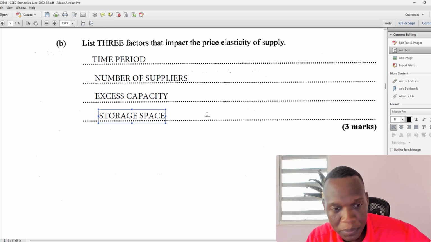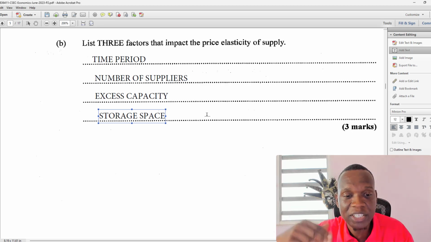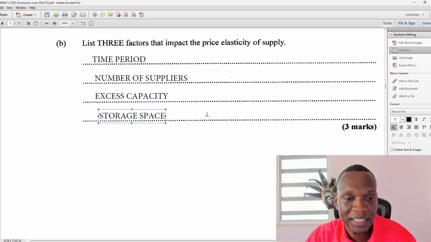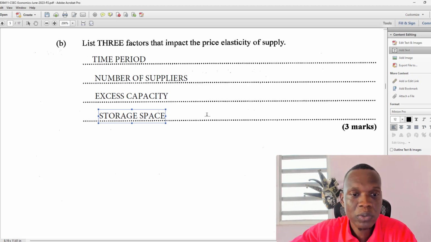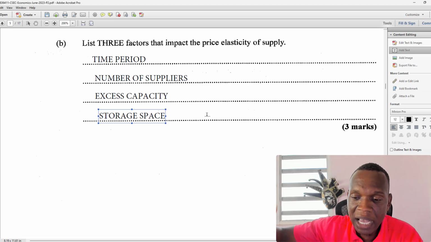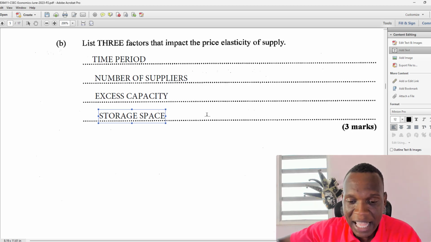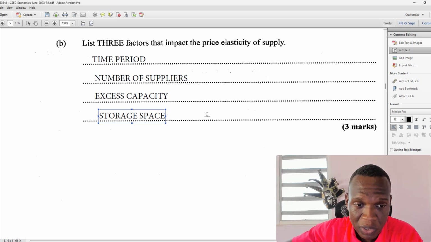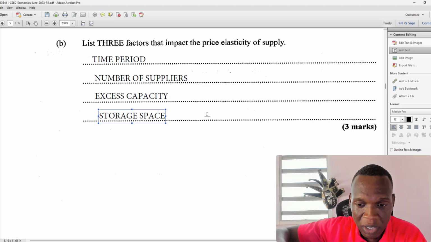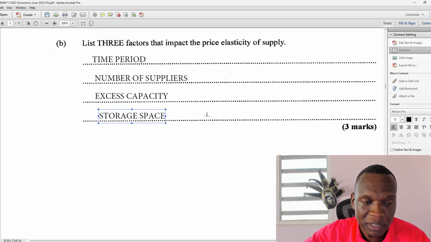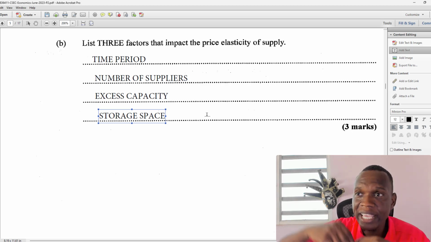But in the reverse, let's say they do not have any excess capacity. They are right now producing at 100%. So if the price goes up, they can't take advantage right now because they don't have that excess capacity right now. They'll have to get that later on. So if they are producing at a high capacity already and the price goes up, then they're going to be very inelastic because they need to ramp production, but they don't have it. But if they have excess capacity, they can just increase their output.